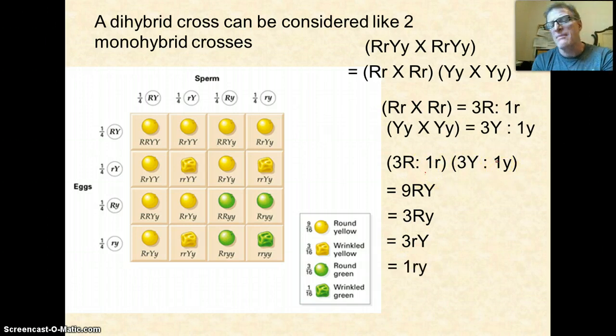So you can use math to more quickly solve these dihybrid problems. And in class, we'll do a lot of practice with these so you get very comfortable and you can very quickly calculate these ratios. But that's it. This is an introduction to Mendelian heredity, Mendel's 3 rules of heredity that we're going to be using. And then we're going to look at some of the exceptions to Mendel's rules, which make heredity a little bit more tricky. But once you understand this foundation, it's really easy to see how these exceptions play in. So that's it for this video.